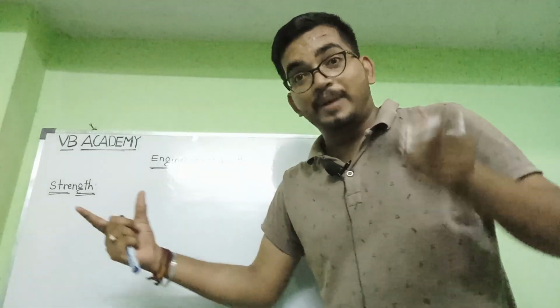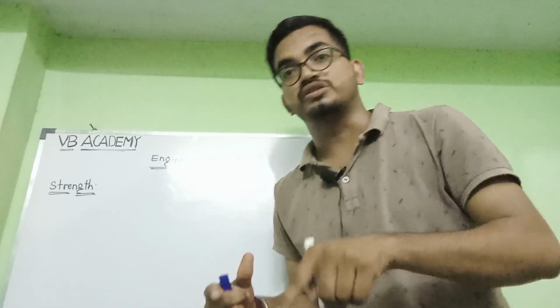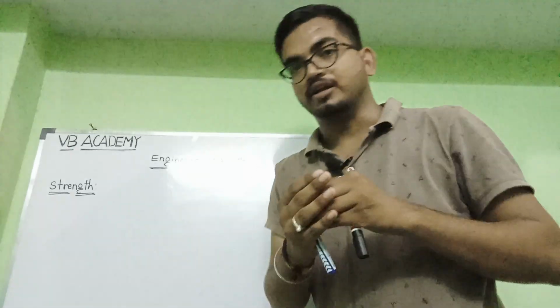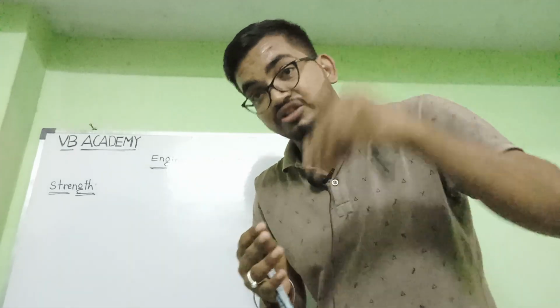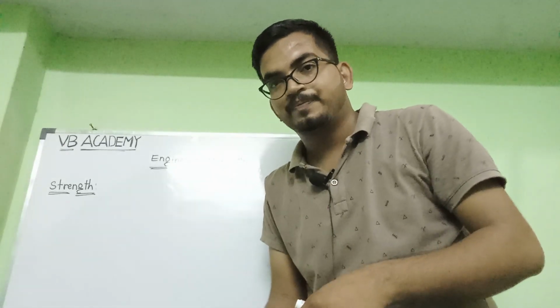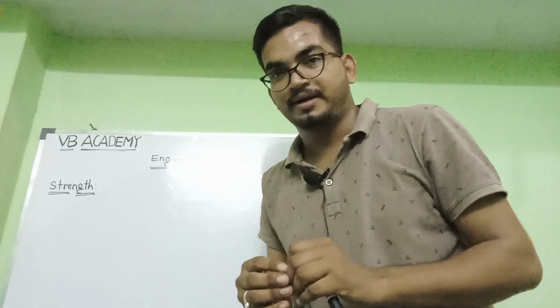Strength means the ability of the material to withstand the externally applied forces without any failure. That is the strength of the material. Are you getting it? Whenever an external force acts upon the body, it is the ability of that particular material with which the body is made.